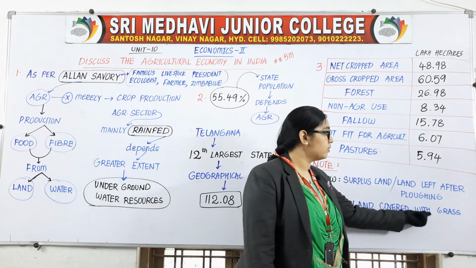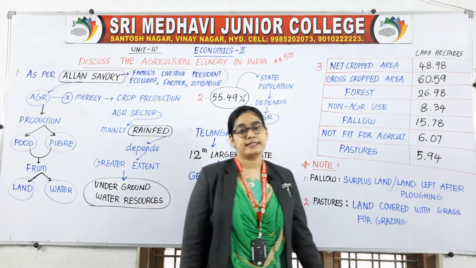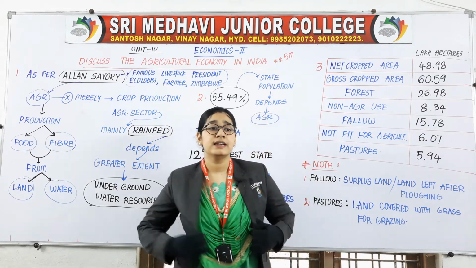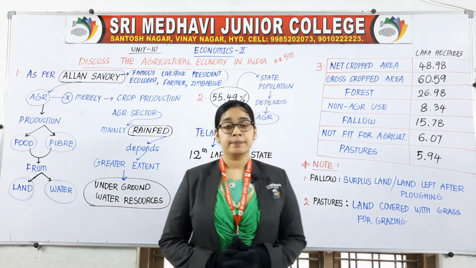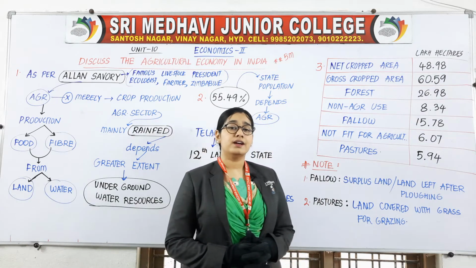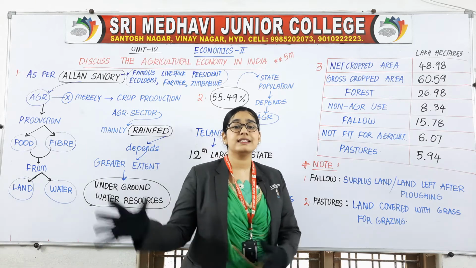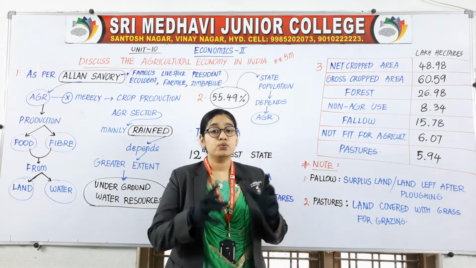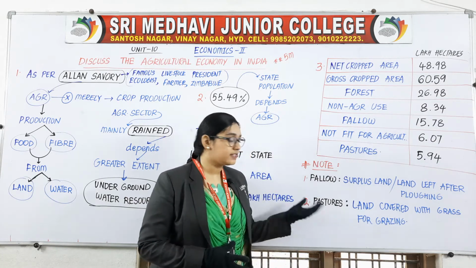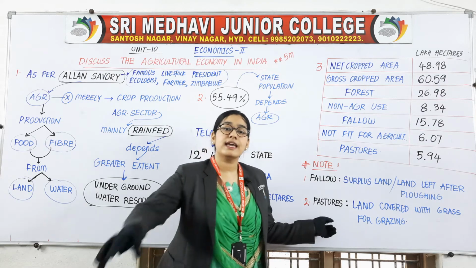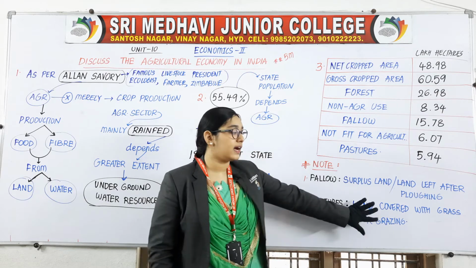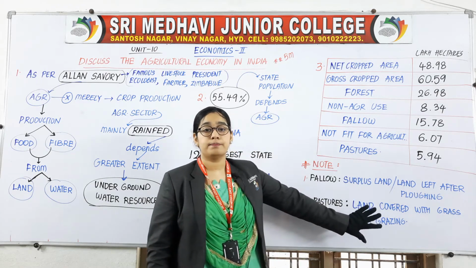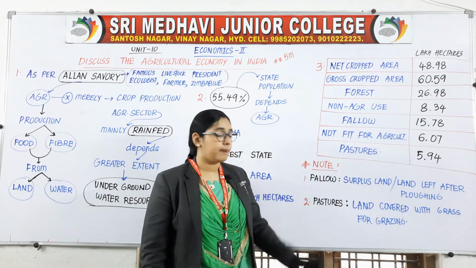Land covered with grass for grazing. Farmers take goats and sheep for grazing to pastures. Pastures are the areas where the land is completely covered with grass.